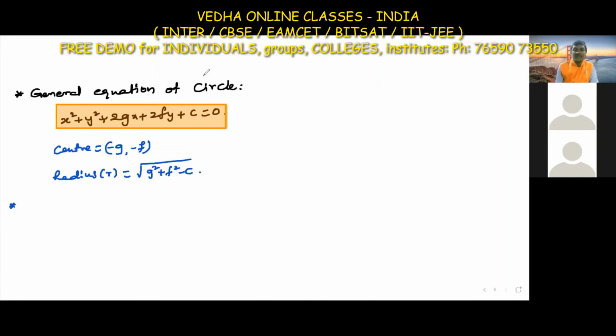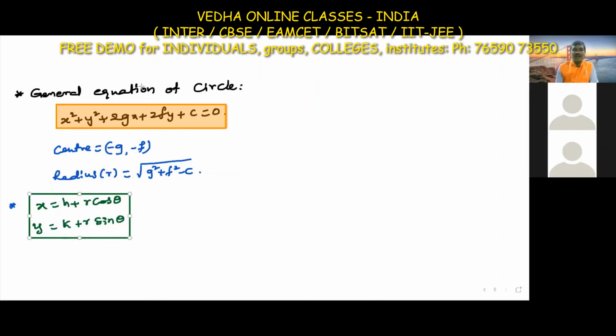Now, are there any other equations for circle? Yes, x is equal to h plus r cos theta, and y is equal to k plus r sin theta. These are the parametric equations of the circle.